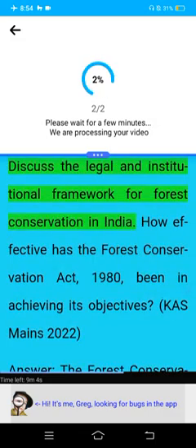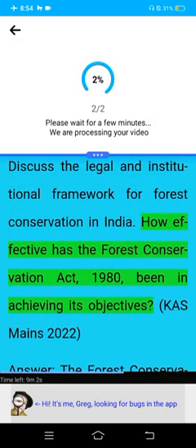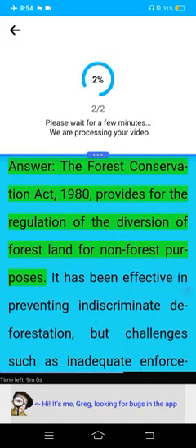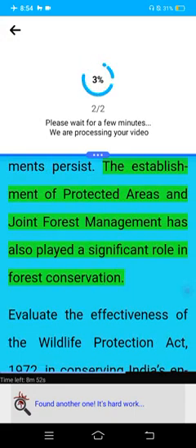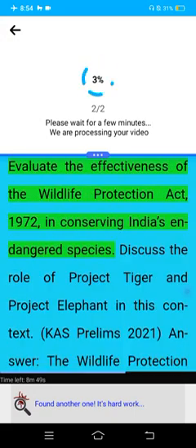Discuss the legal and institutional framework for forest conservation in India. How effective has the Forest Conservation Act, 1980, been in achieving its objectives? CAS mains 2022. Answer. The Forest Conservation Act, 1980, provides for the regulation of the diversion of forest land for non-forest purposes. It has been effective in preventing indiscriminate deforestation, but challenges such as inadequate enforcement and legal encroachments persist. The establishment of protected areas and joint forest management has also played a significant role in forest conservation.